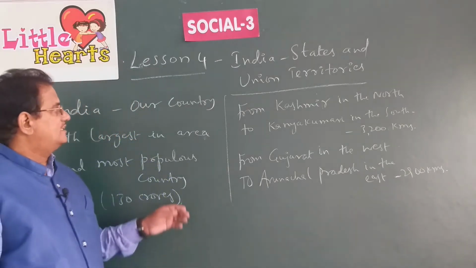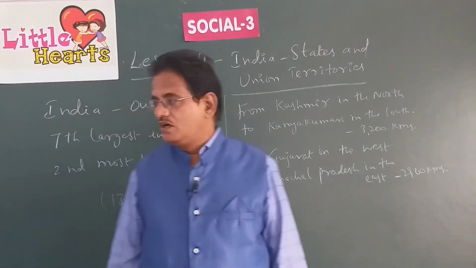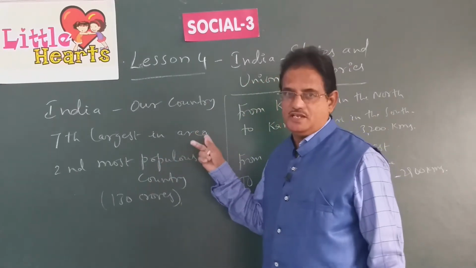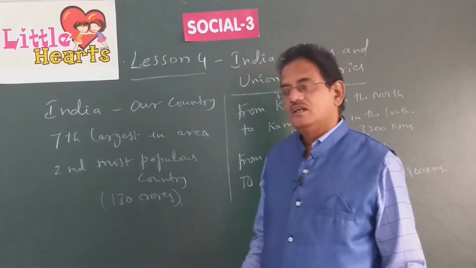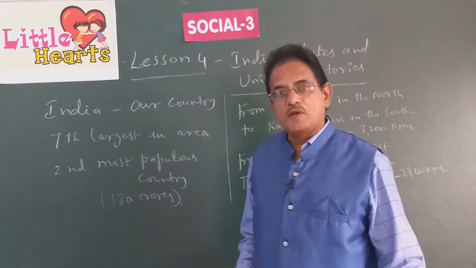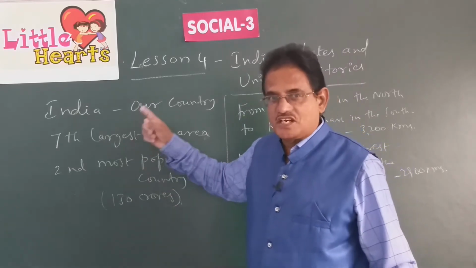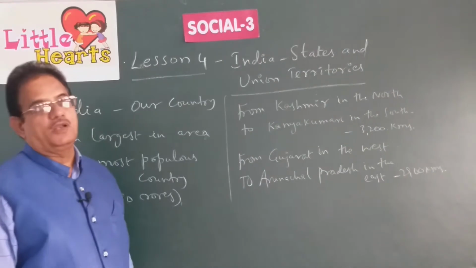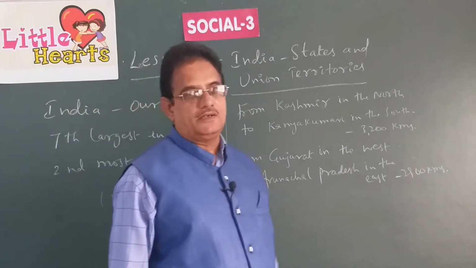In fact, India is the seventh largest country in the world when you take into account area. The area our country India occupies in the world is, according to that, seventh largest. When it comes to population, means number of people, India is the second most populous country after China.